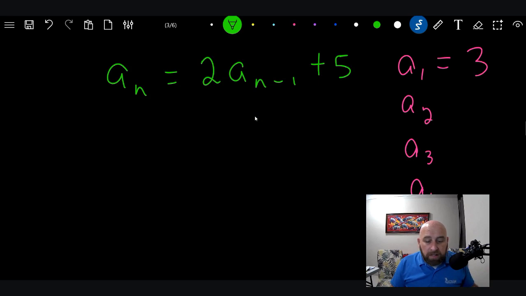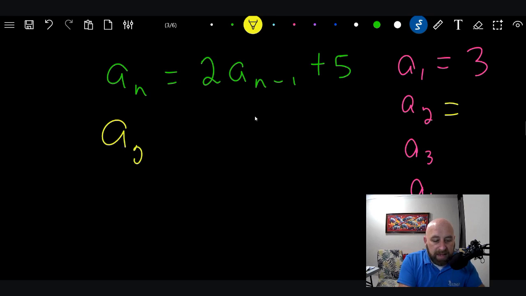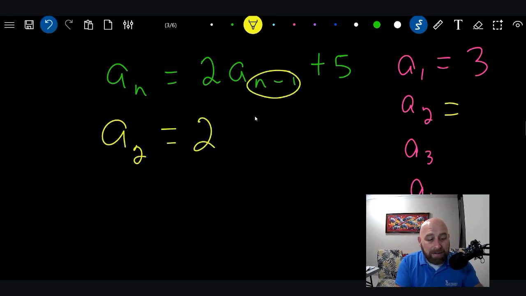All right, here, let's do this one. Let's see what's going on here. Let's do this algorithm. Let's go ahead and plug in. The first one is 3, and so then we'll go from there. We'll go to number 2. What's the second number in this one? So a to the 2 equals 2. A to the n minus 1.